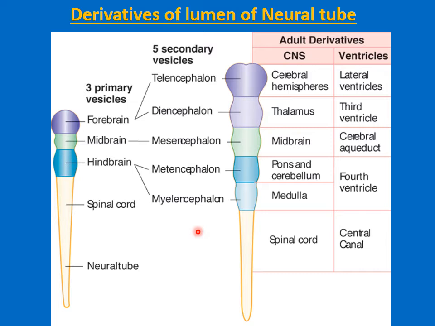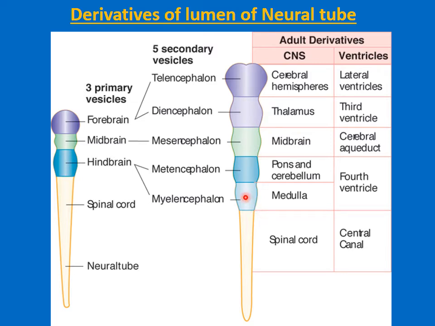Dear students, the lumen of the neural tube forms different parts of the ventricular system in the different regions. The part of the neural tube which later on forms the spinal cord, its lumen will form the central canal of the spinal cord.